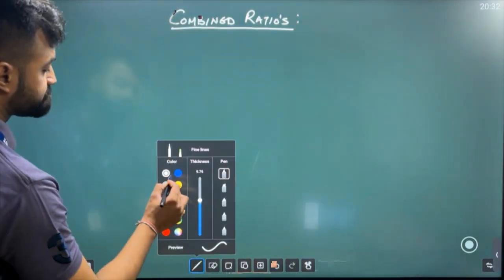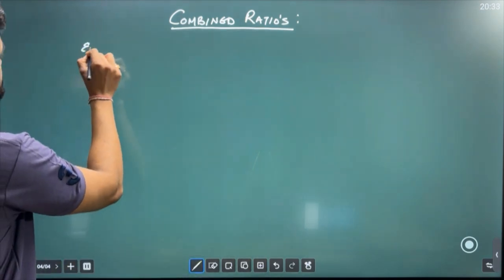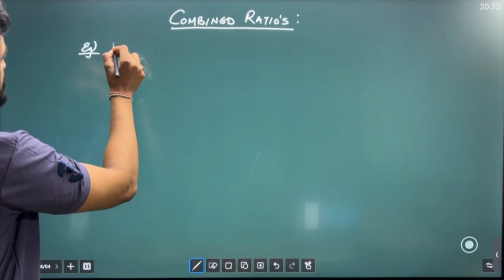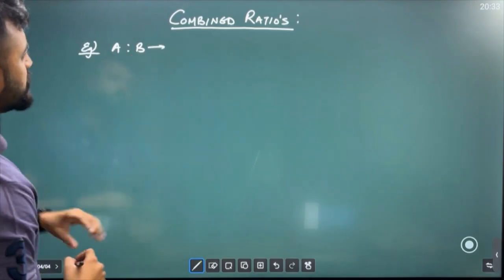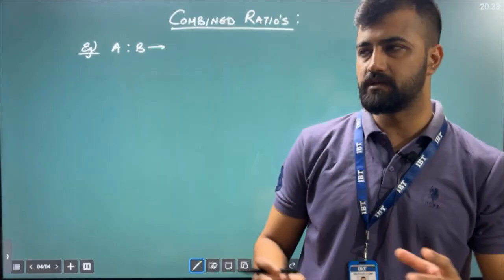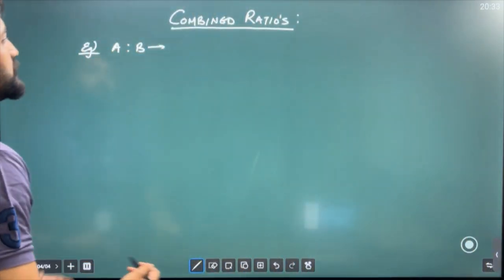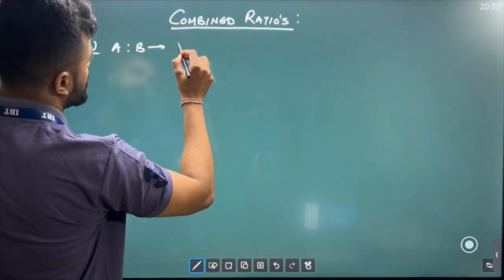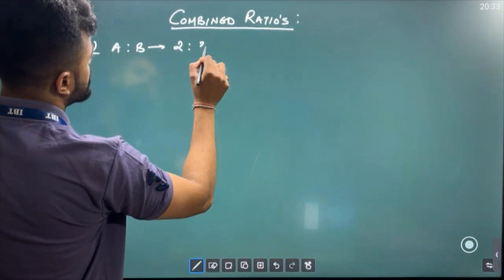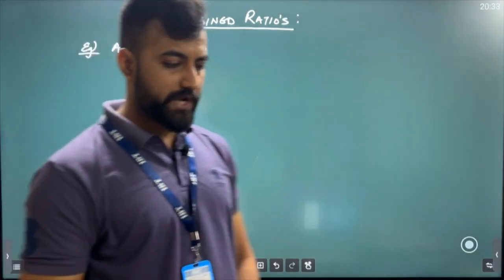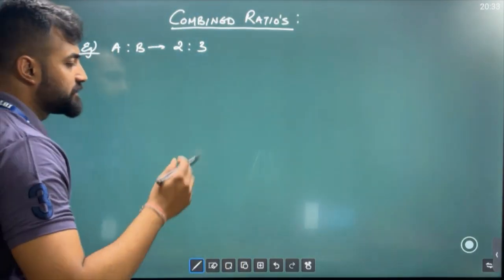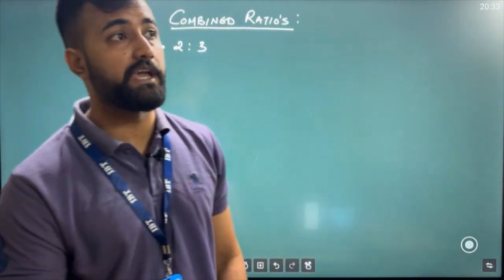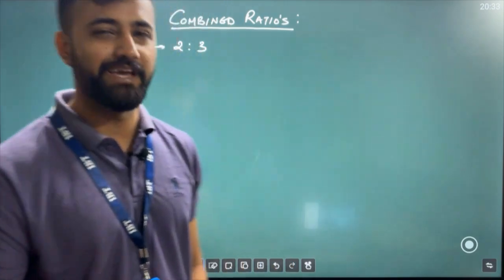ठीक है, अब जैसे suppose I am saying, okay, example. ठीक है, suppose I say sir there are 2 people, A:B. And suppose we are talking about their weight. Okay, weight. When I take the weight ratios of A and B, I am getting it to be, suppose 2:, suppose मान लो 3. ठीक है, sir, when I weigh A and B, I am getting 2:3.